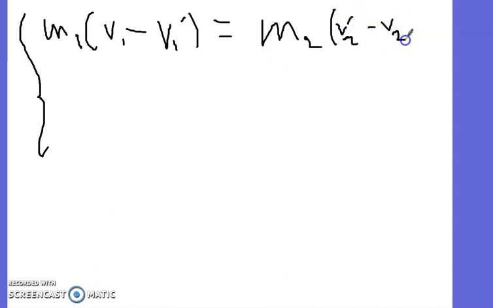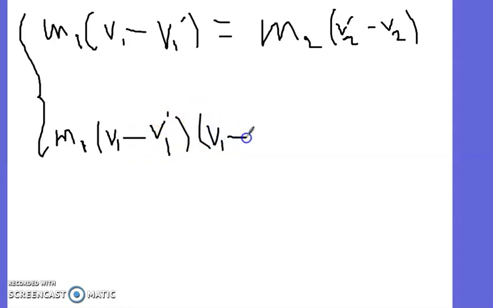This is equation 1, and this is equation 2. Be careful about the calculation. M1 times, I'm going to factorize, as I said, x squared minus y squared: (V1 minus V1 prime) times (V1 plus V1 prime).